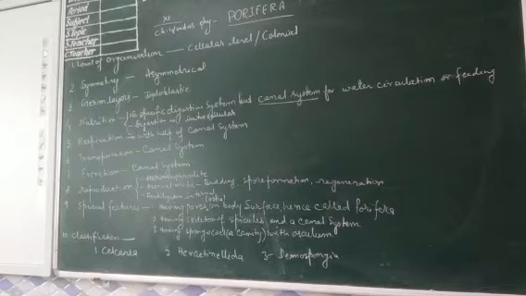Further, Calcarea has the examples Leucosolenia and Sycon. Hexactinellida has the example Hyalonema or glass rope sponge. Demospongia has the example Euspongia or bath sponge.